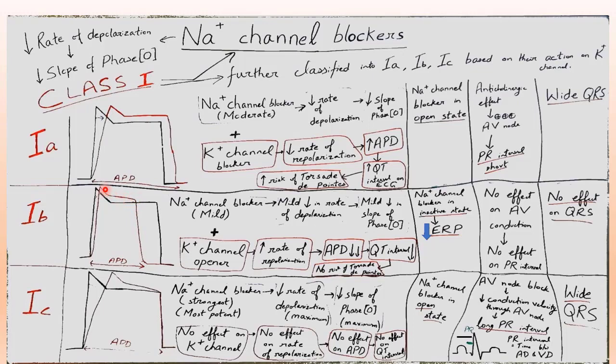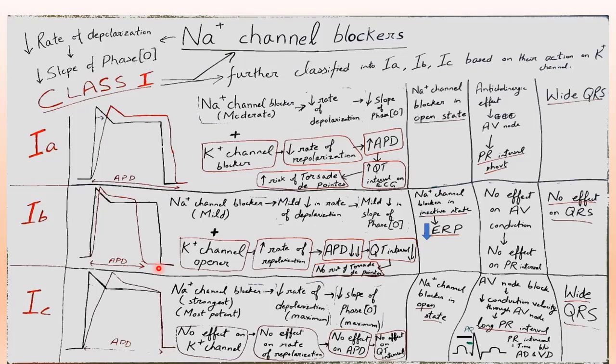So here is the graph. The red one is the graph of 1B, here the red one is the graph of 1A, and the black one is the normal ventricular action potential. Increase in rate of repolarization because of opening of potassium channels results in shortening of action potential duration. That means the QT interval on ECG will be short, so no risk of torsades de pointes in case of class 1B.